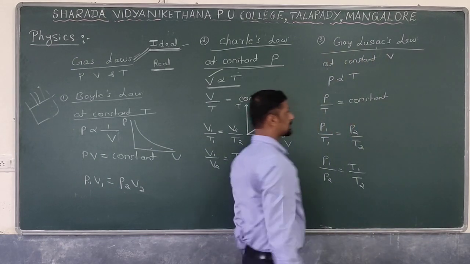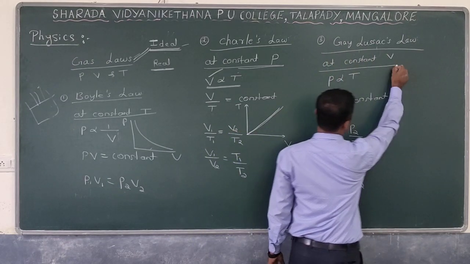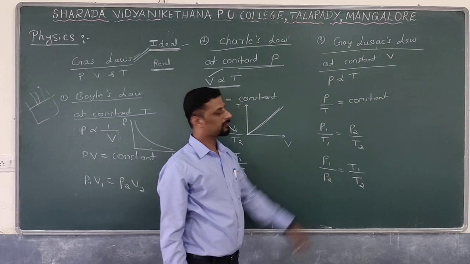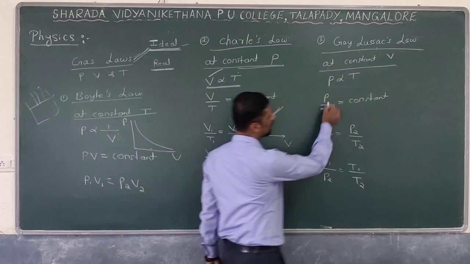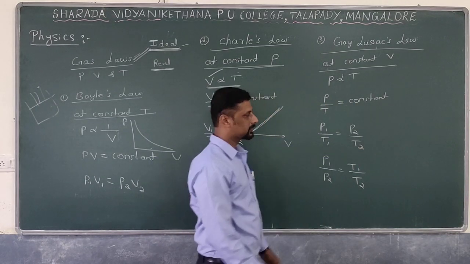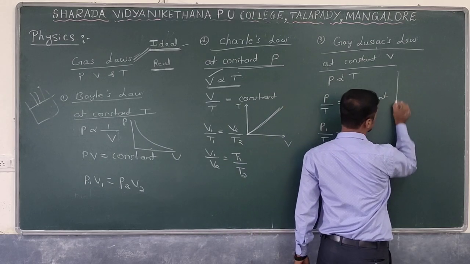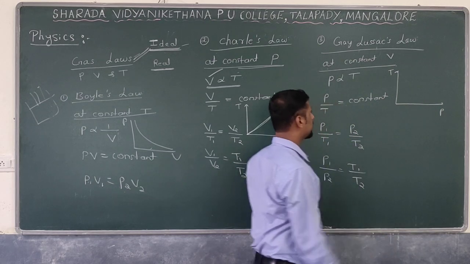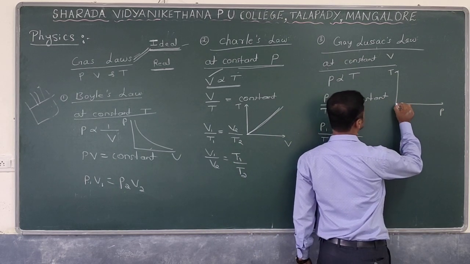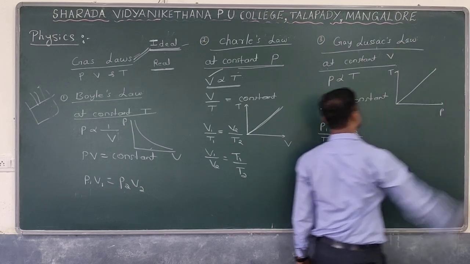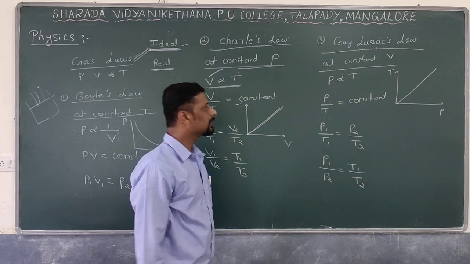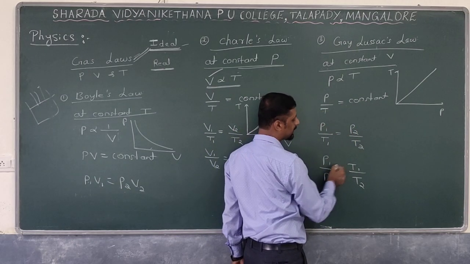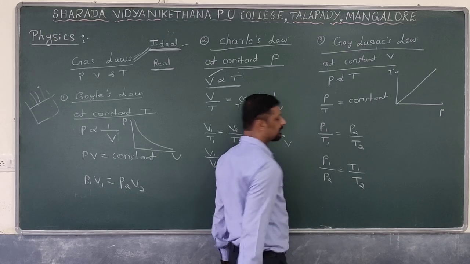Gay-Lussac's law states that at constant volume, the pressure of a given mass of a gas is directly proportional to temperature, or P by T is equal to a constant. How can I represent this statement graphically? So here I will consider the temperature along the y-axis, pressure along the x-axis. As the temperature increases, what about the pressure? Pressure also increases. So obviously the nature of the graph will be a what? A straight line. P by T is equal to a constant, P1 by T1 is equal to P2 by T2, or P1 by P2 is equal to T1 by T2.